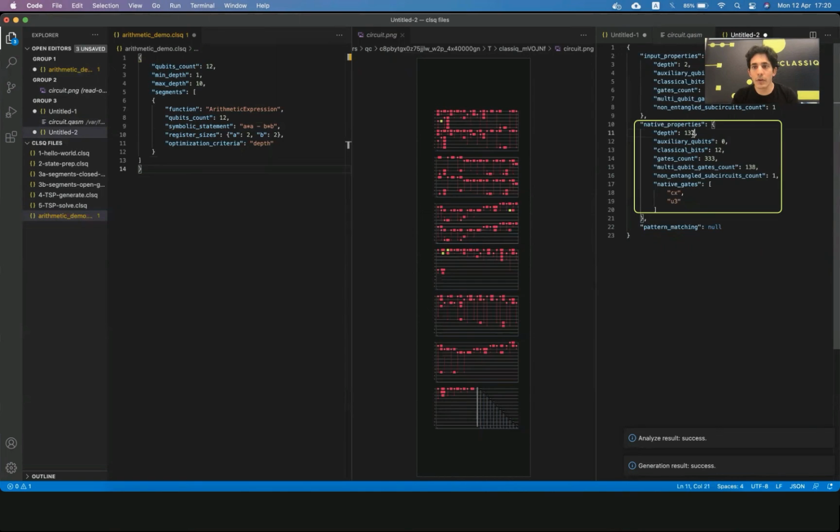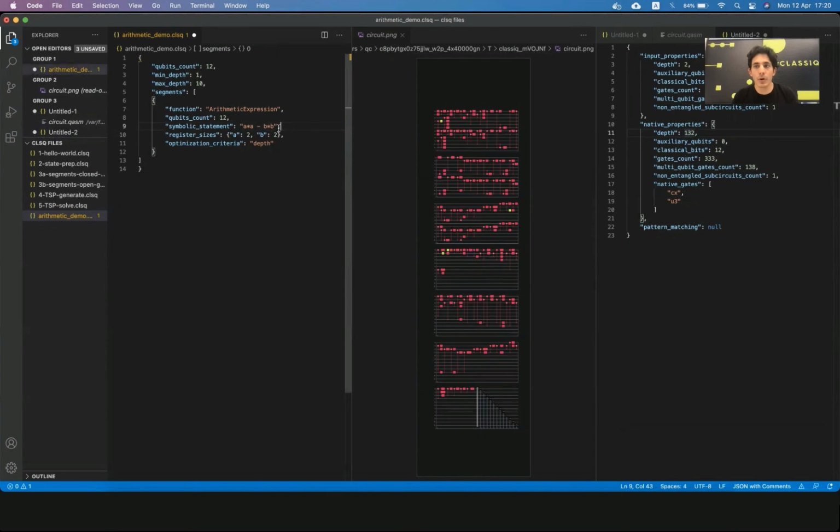It's only 132 gates to describe, depth for this specific circuit. And this is, of course, only an example, when we'd want much more complex arithmetic expressions, such as you need, for example, in describing complex oracles or many other use cases that use arithmetic.